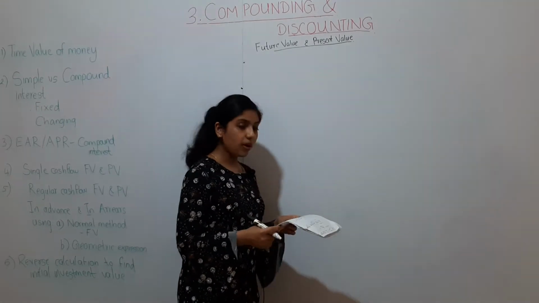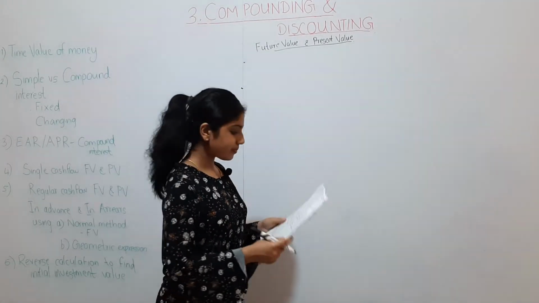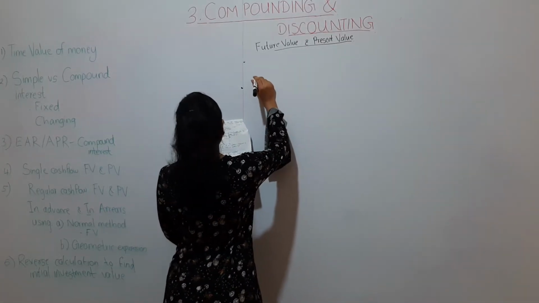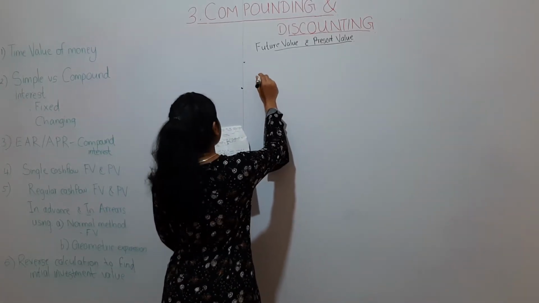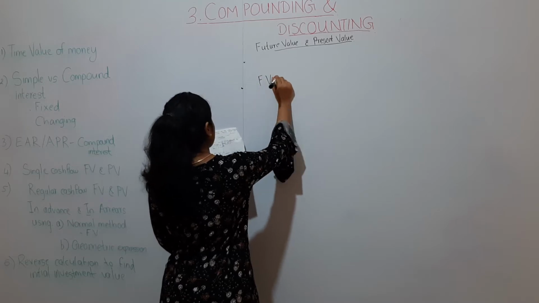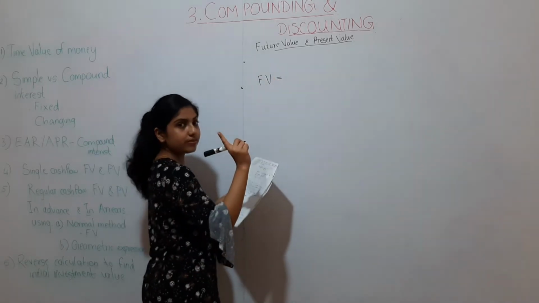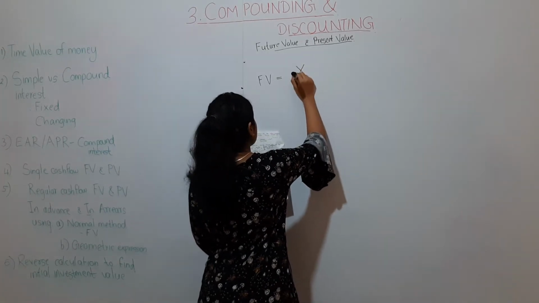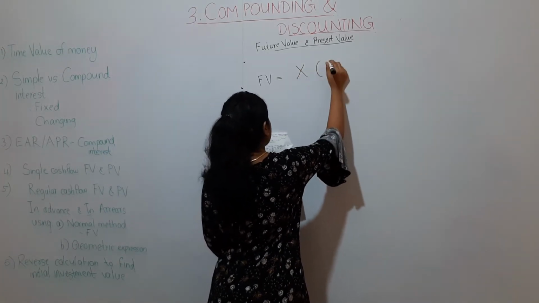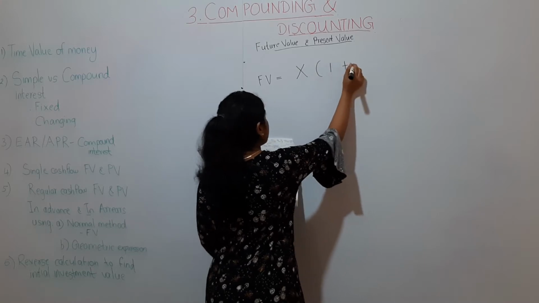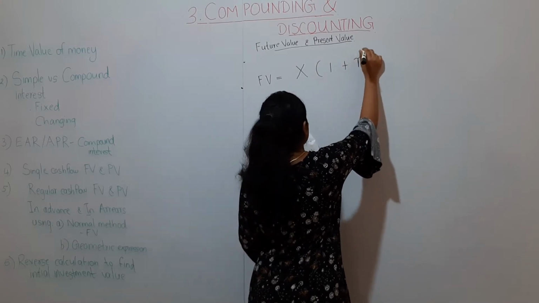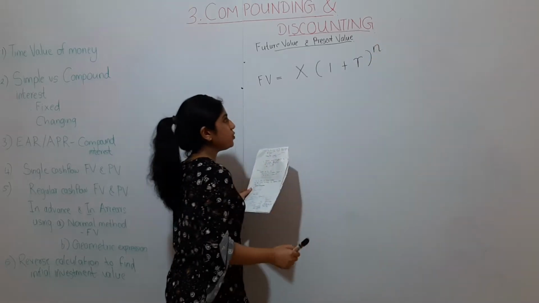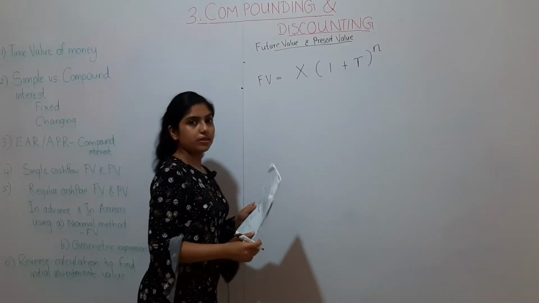Imagine a compound interest scenario where the future value for one cash flow is equal to the cash flow multiplied by (1 + r) to the power n, which represents the investment period.